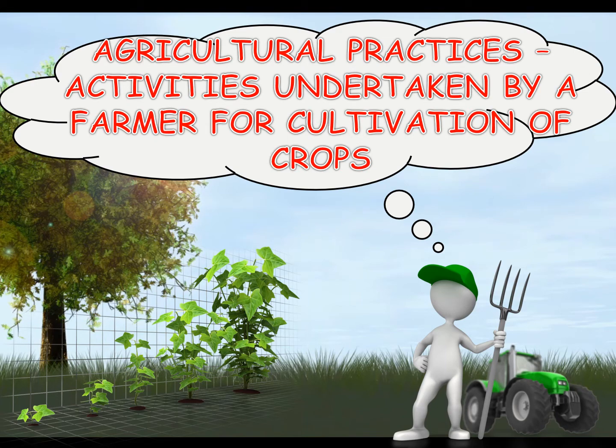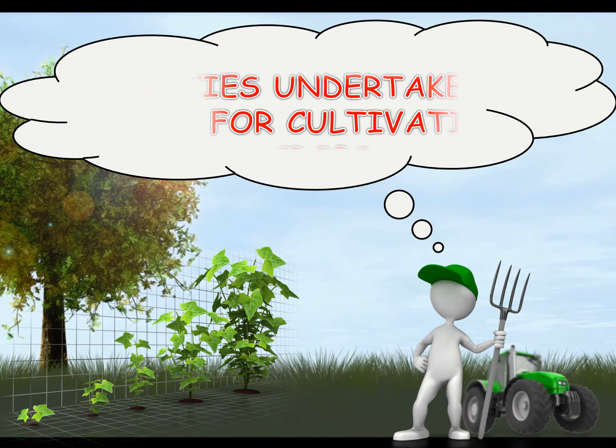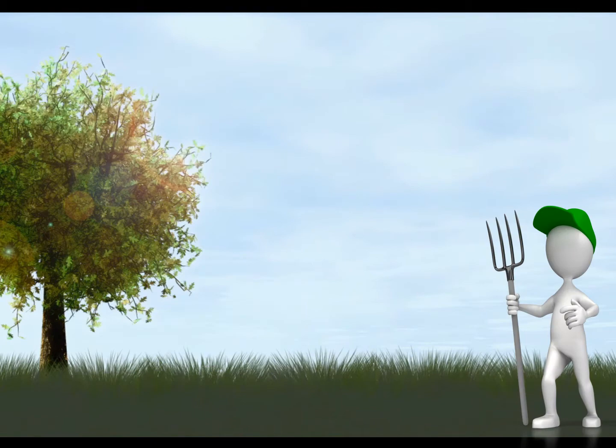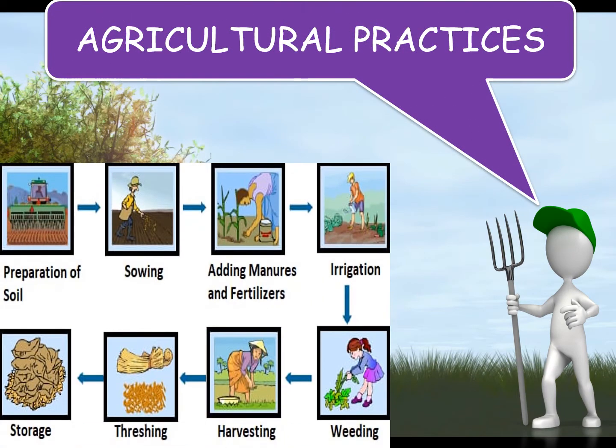Agricultural practices: activities undertaken by a farmer for cultivation of crops. Agricultural practices include preparation of soil, sowing, adding manures and fertilizers, irrigation, weeding, harvesting, threshing, storage.